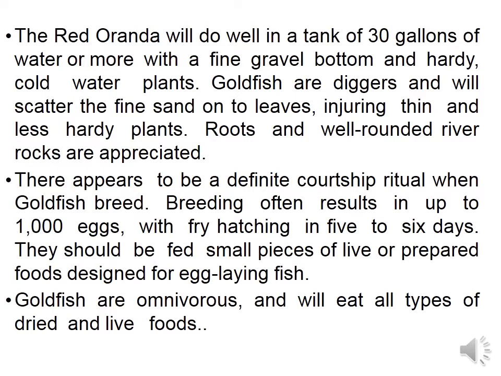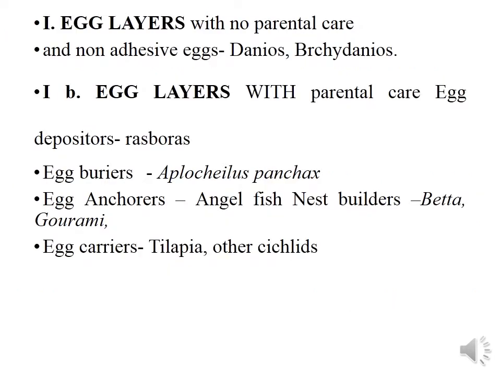There appears to be a definite courtship ritual when goldfish breed. Breeding often results in up to 1,000 eggs, with fry hatching in 5 to 6 days. They should be fed small pieces of live or prepared foods designed for egg-laying fish. Goldfish are omnivorous and will eat all types of dried and live food.